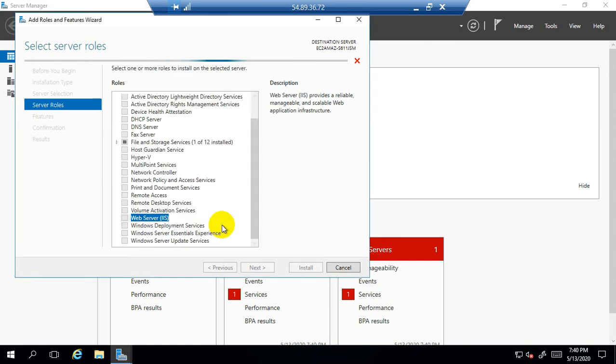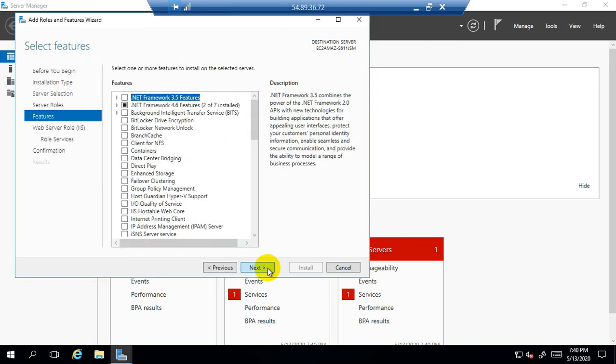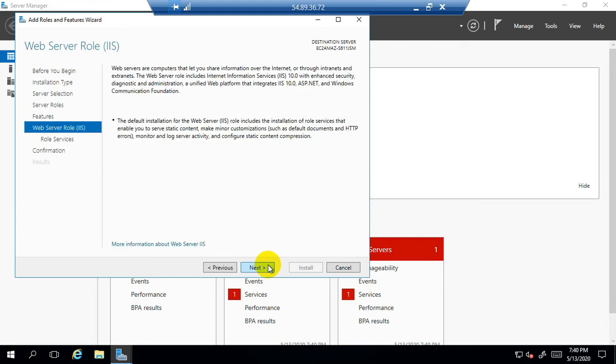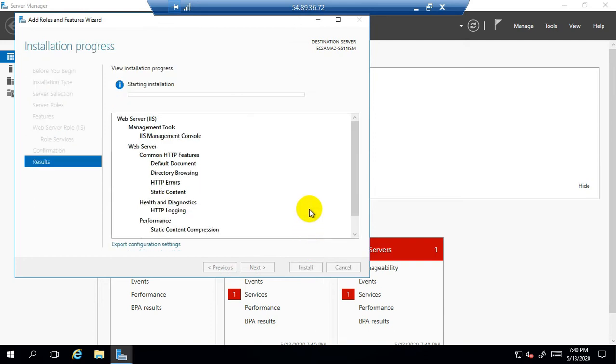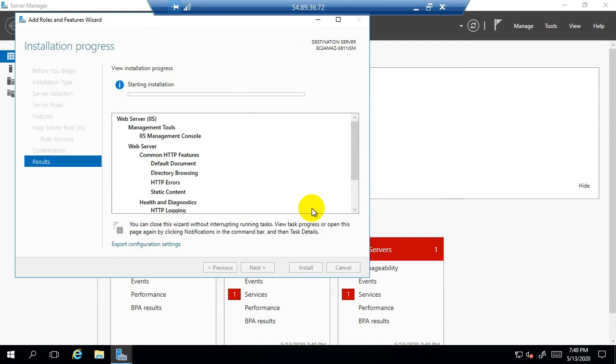Click on add features, next, next, next, next, and finally click on install. So this will proceed the installation of the IIS web service role. It will take some moment.